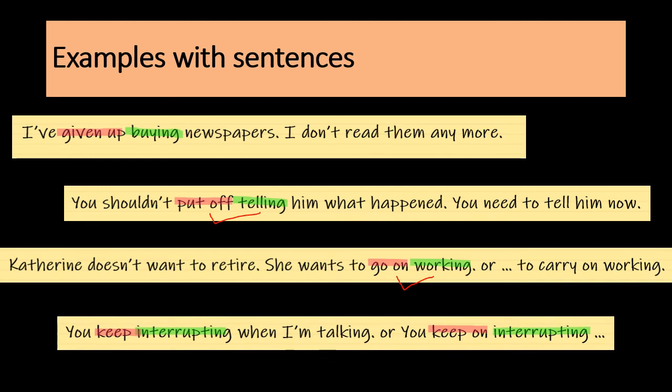Next it says, you keep interrupting when I'm talking. Here we have verb number one, keep, and verb number two, interrupting. Or you can say keep on interrupting, just like that. Don't worry, this is going to be the first part of the series about verb patterns.